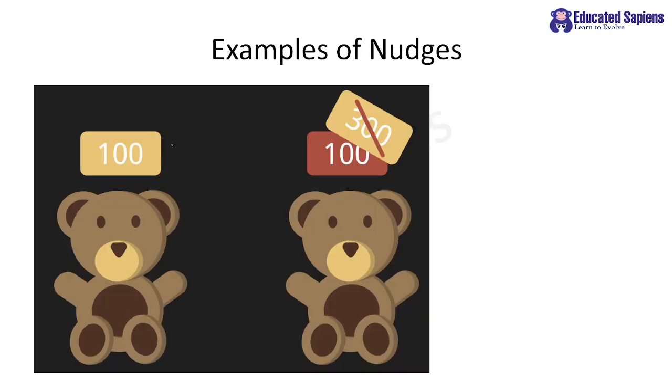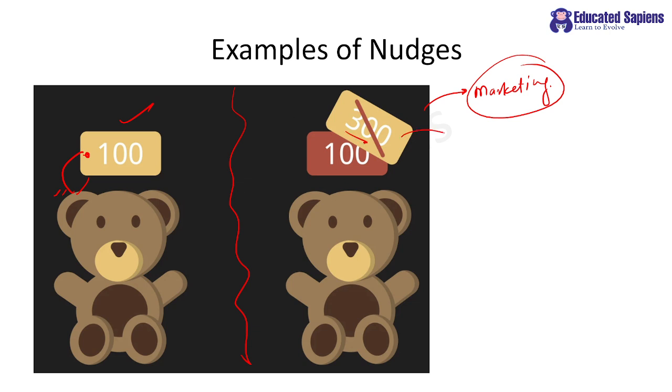My dear students, this is another example of nudge, but in a marketing sense. Suppose you went to two shops. The first shop has a teddy bear with a price tag of 100 rupees, right? Whereas in the other shop they have a price tag of 300, but they are saying we are selling it at a discount of 200 rupees.